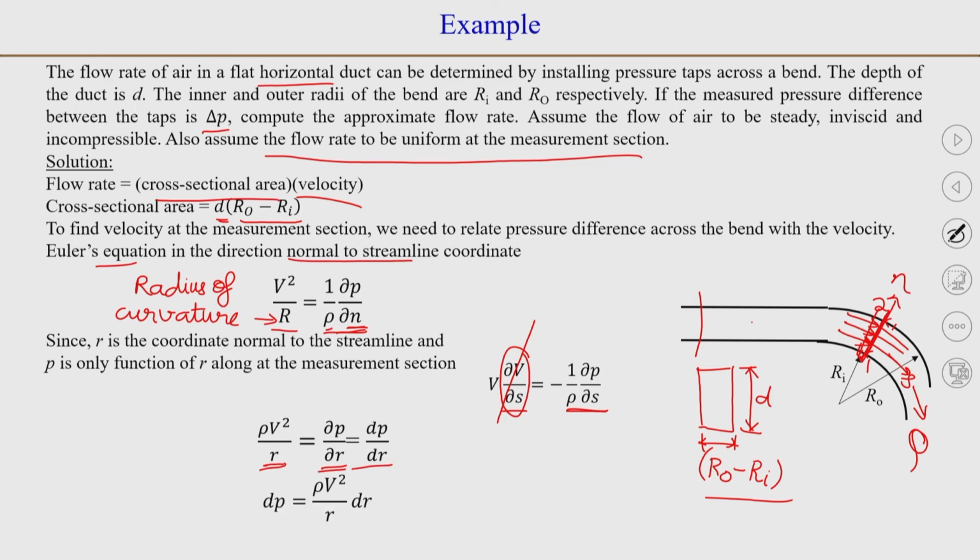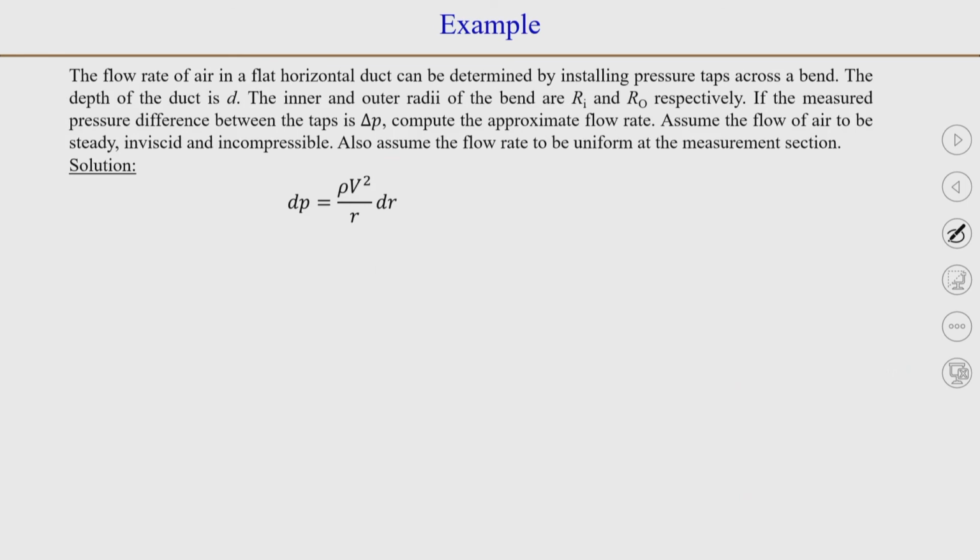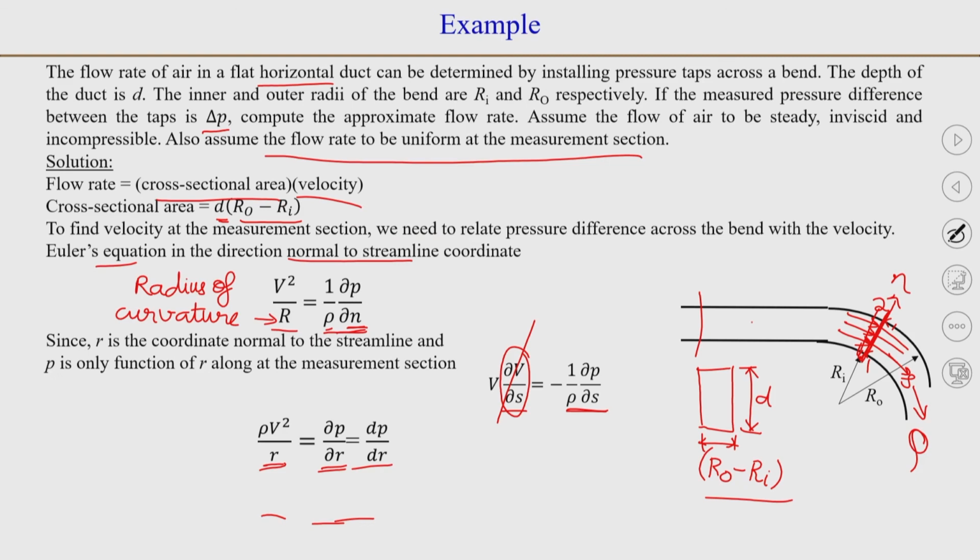Now, when you write this, you will get dP is equal to rho V squared by R into dR, and you can integrate this equation. V is the velocity at that particular section in the duct; the area is constant and the flow is incompressible.